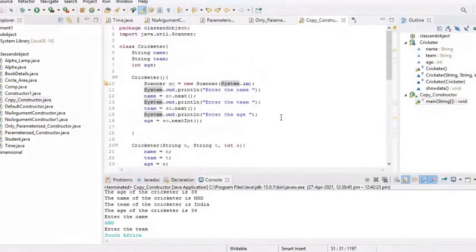So quickly complete the code, and if you have completed, then raise your hand. Then we will move to the next concept.